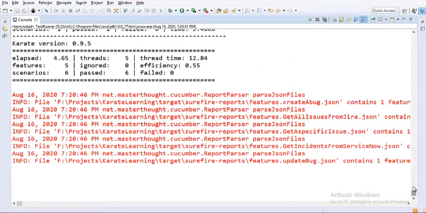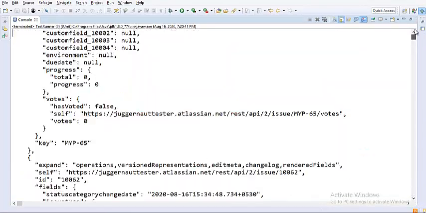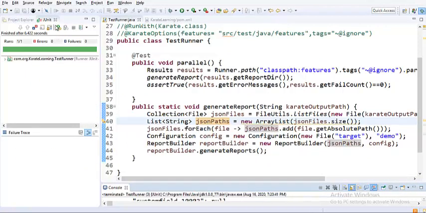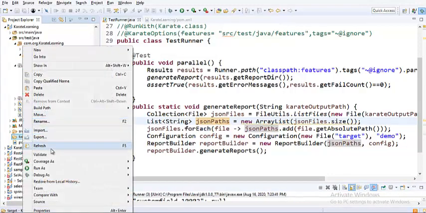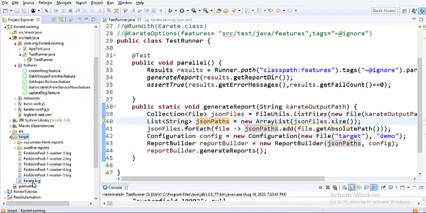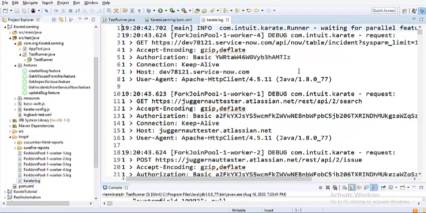Whatever message we are printing in the console, the same level of logging is there in the file as well. I'm just minimizing this, and if I go to my target folder and refresh, I see a file called karate.log. If you see, you have debugging-level statements printed, which means you wanted to drill down into the problem. You wanted to go deep inside and verify what is happening in each and every step, and how the communication goes.